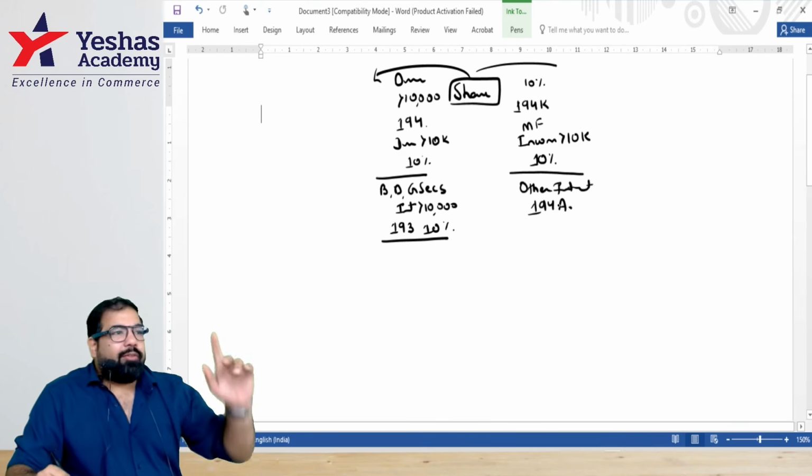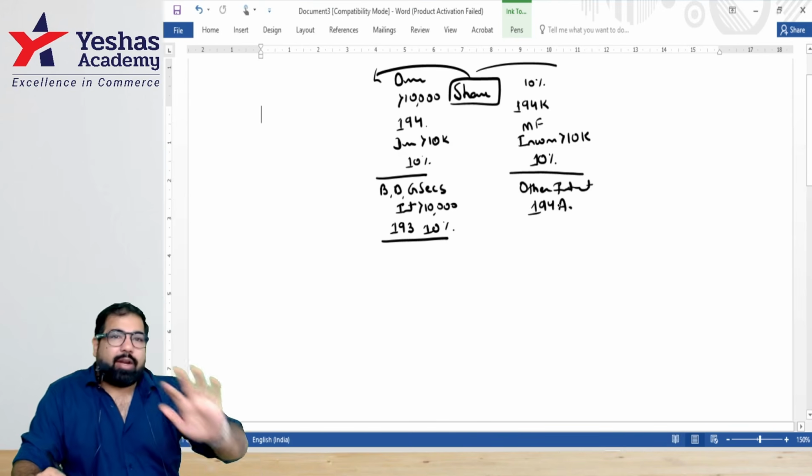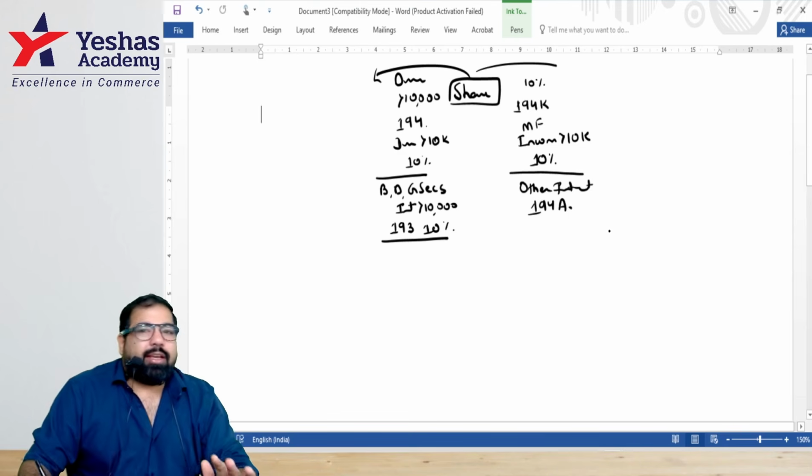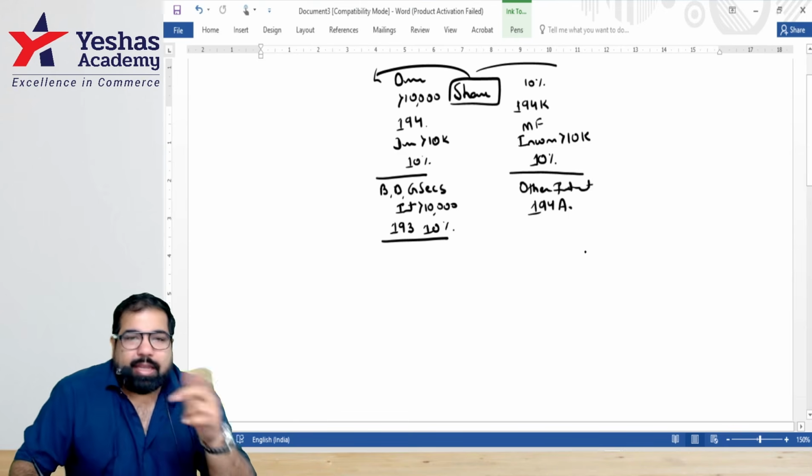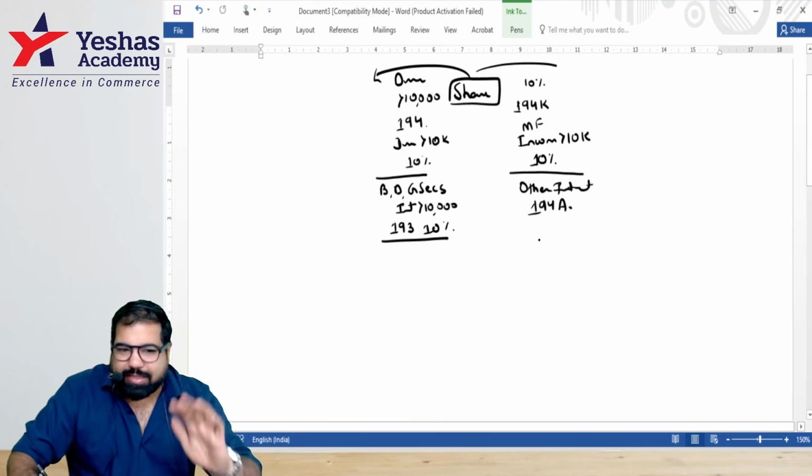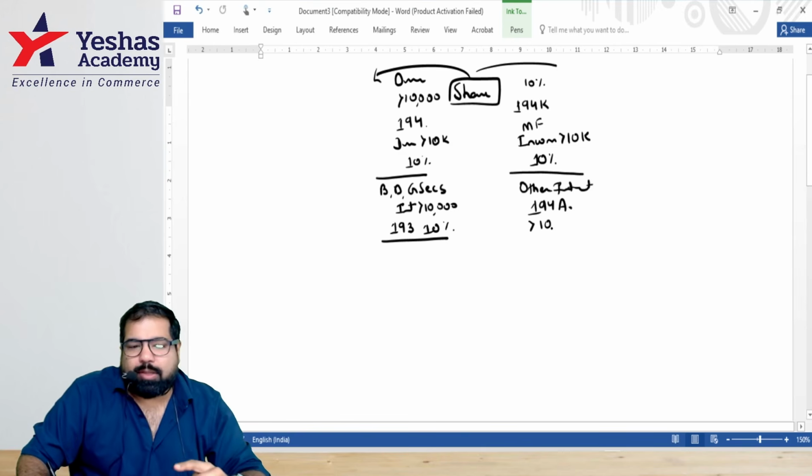A for Axis Bank, guys, but this is not Axis Bank only. This can be any other interest. Can your friend also pay you interest? Can my partnership firm also pay me interest? Yes. Here also, if the interest is more than 10,000, the TDS rate is 10%, subject to some exceptions.